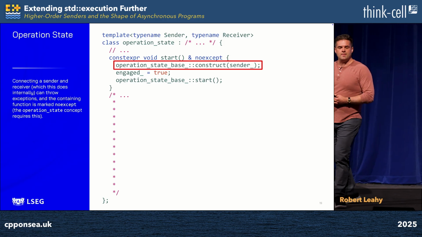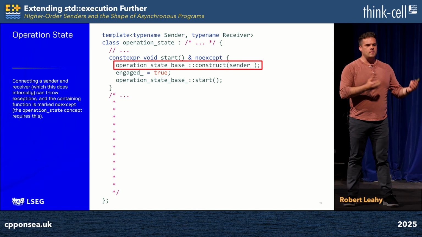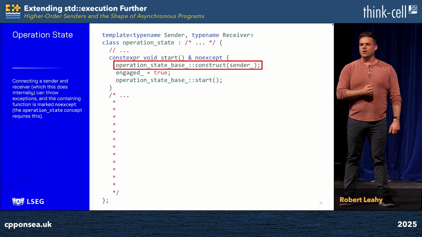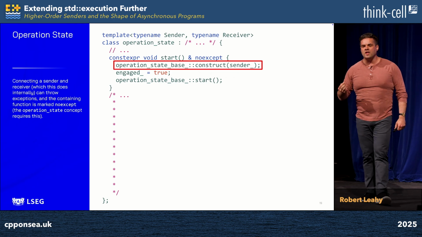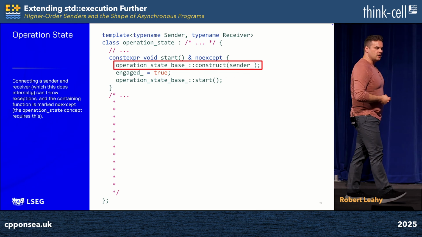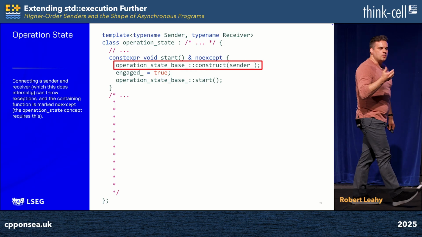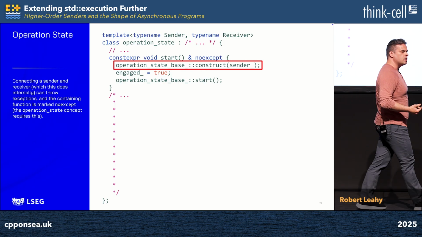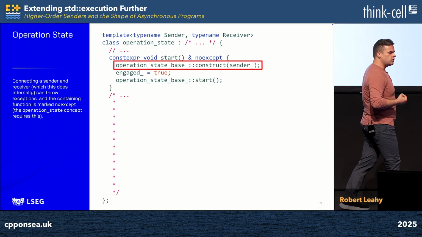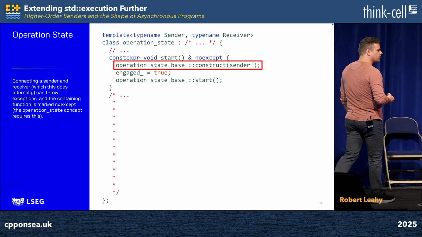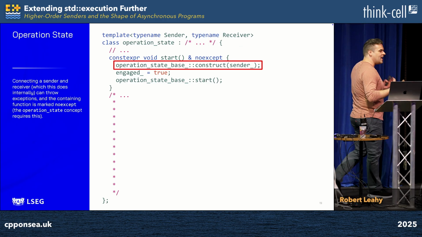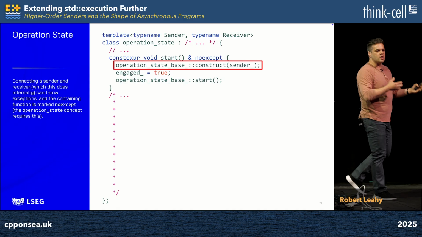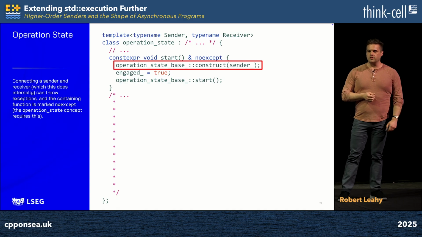And your first instinct might be, okay, we'll just remove the noexcept or we'll make it conditional, but this is also a non-starter. The start operation of operation states is mandated to be noexcept because it represents the surrender from the synchronous domain to the asynchronous domain. It would be inappropriate for start to use synchronous error reporting mechanisms like throwing an exception. Once you call start, the std::execution ecosystem is totalizing. The only way out is down with asynchronous reporting mechanisms such as sending an error through to the receiver.